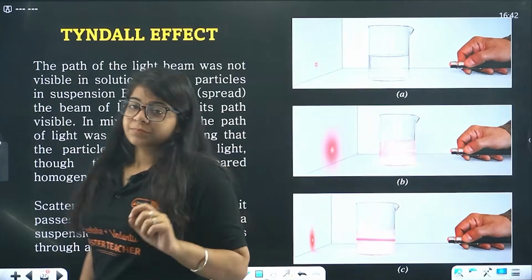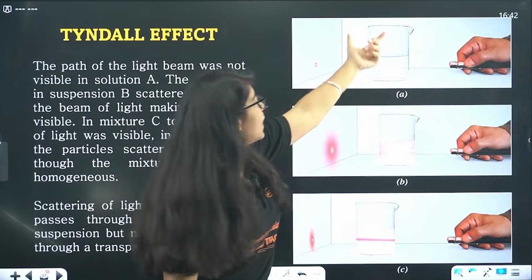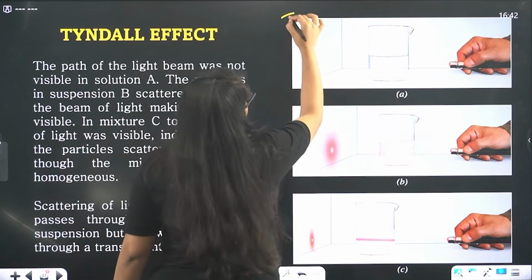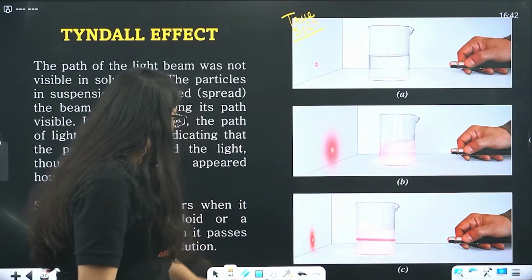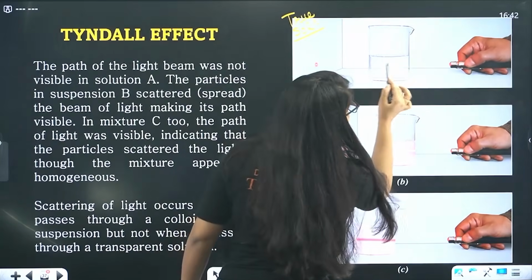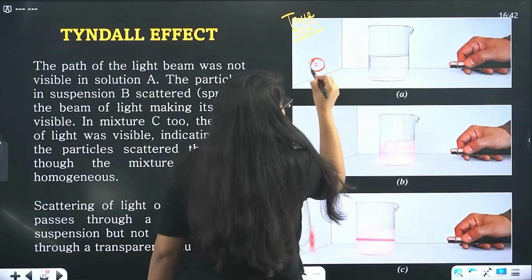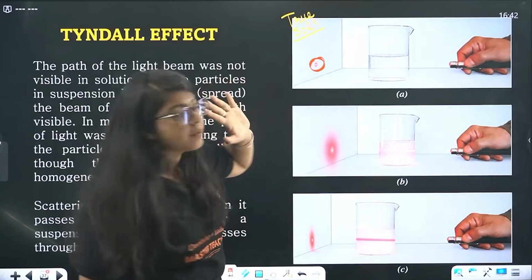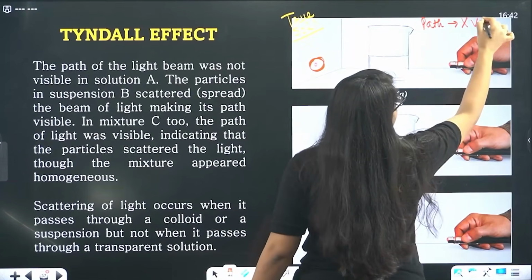Now, if you can clearly see, we have a laser and we have a sugar solution. Sugar solution is a true solution, right? Now, whenever this light is passing, can you see any light inside the solution? No, you can't see. You can just see this spot on the wall, right? So the path of light is not illuminated. The path of light is not visible.